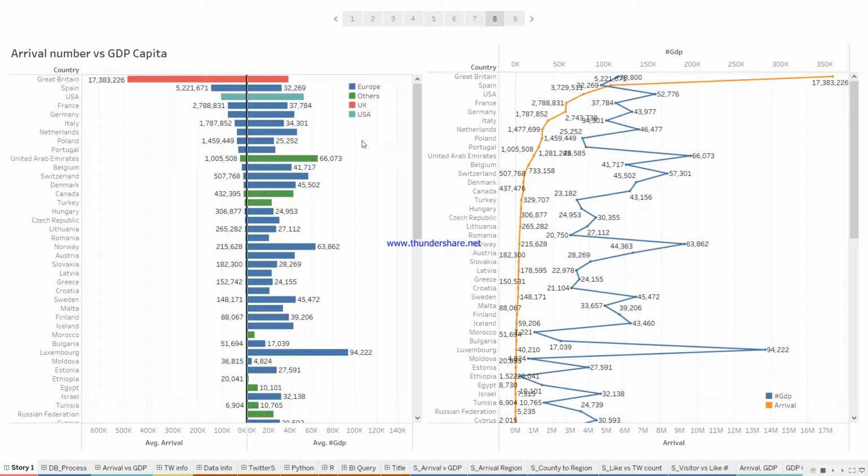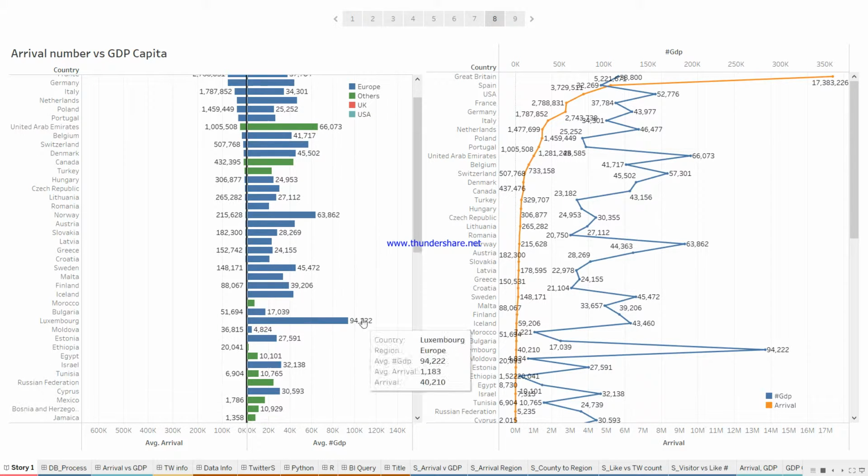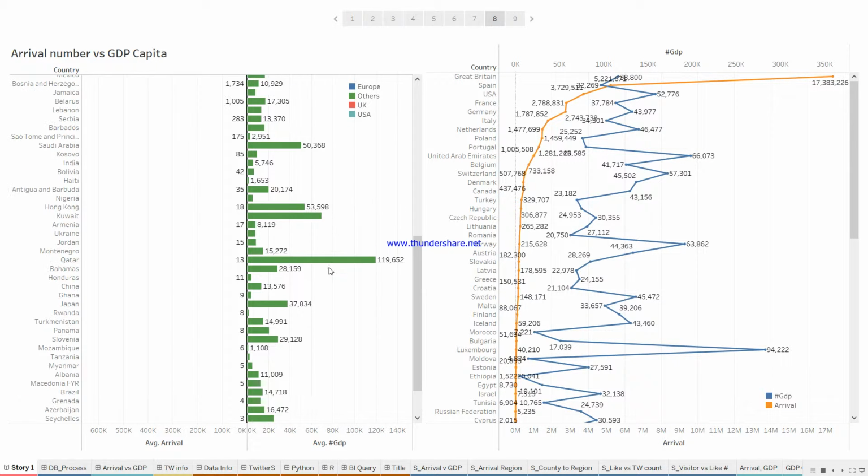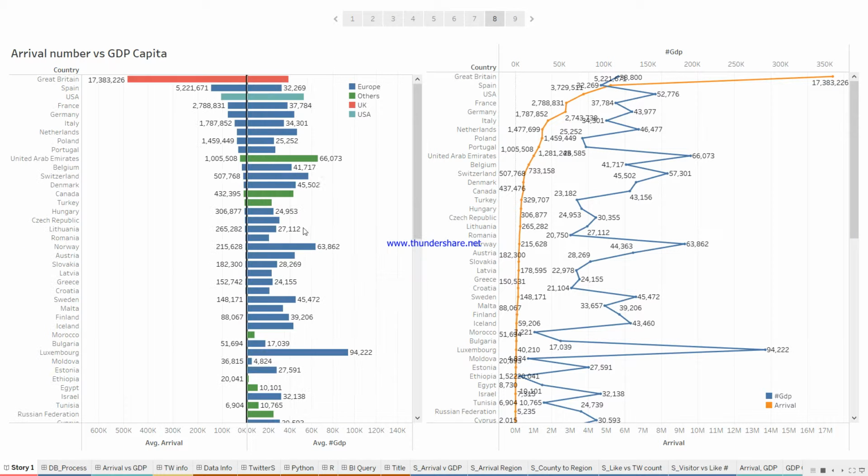So that means we cannot say, but to support this one, we have created another bar chart and line chart to see more details. So this is the descending order by arrival. We see Great Britain is very high, followed by Spain and USA, but GDP data doesn't follow the same ranking here. There is not even a similar shape, and even outside of Europe, Qatar has very high GDP but very few visitors. And also in the line chart, that means there's no relation, because at least we should have a similar curve here, but the GDP data, in blue, is very zigzag. That means arrival number and GDP per capita have no relationship.